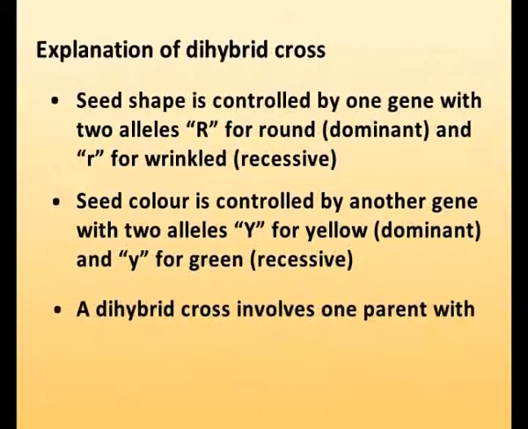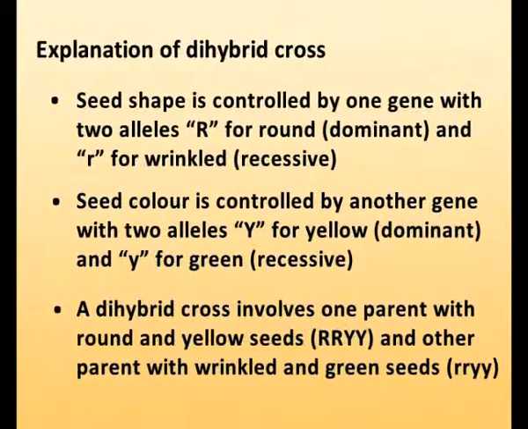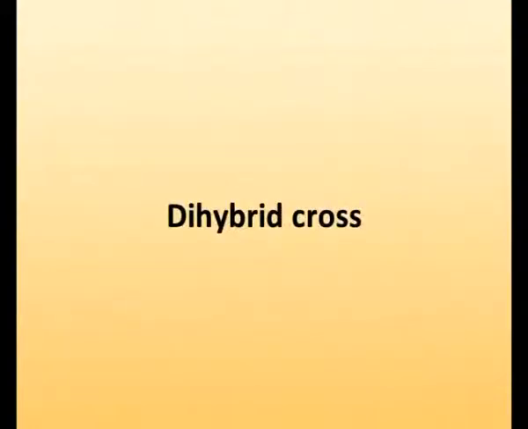A dihybrid cross involving one parent with round and yellow seeds, that is capital R, capital Y, and the other parent with wrinkled and green seeds, that is small r, small y, is known as a dihybrid cross.